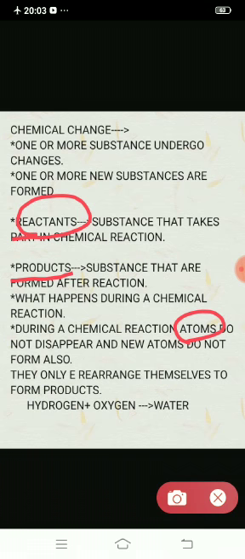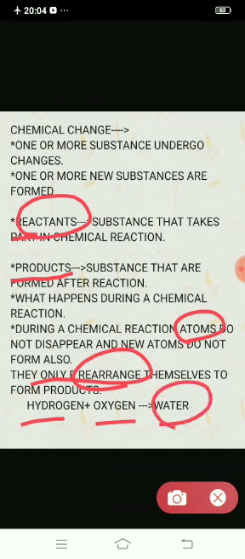No. Neither do atoms disappear from the reactant side nor are new atoms formed. They only rearrange themselves to form new products. When hydrogen and oxygen combine, they give water. That is the simplest example we use every time. These two are the reactants that react to give the product, that is water.